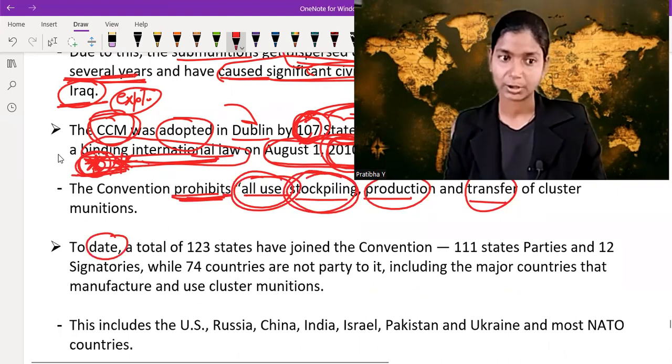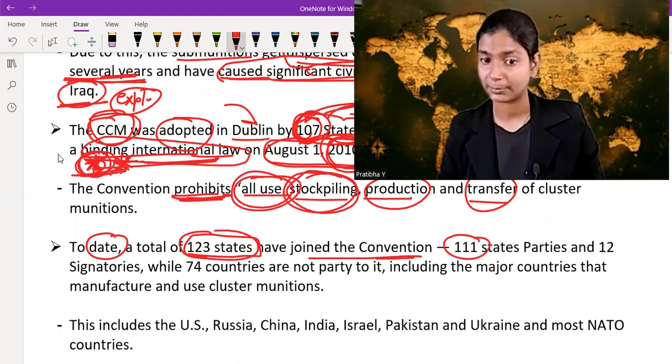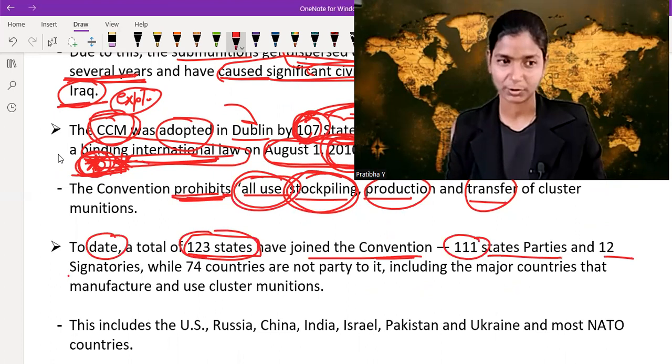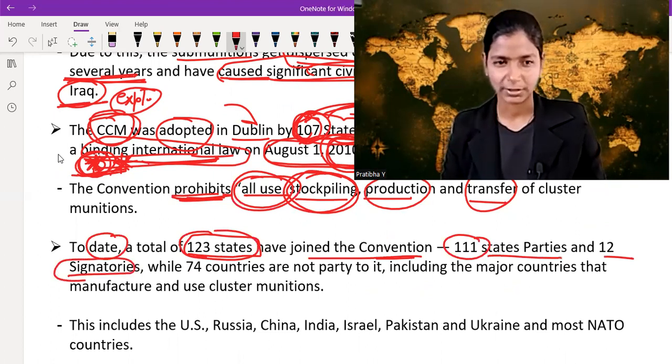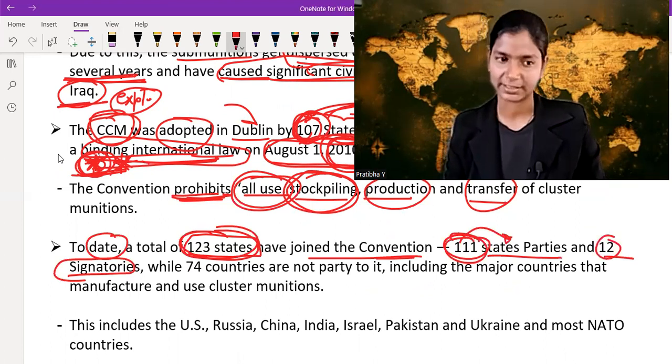To this date, a total of 123 states have joined the convention: 111 state parties and 12 signatories, while 74 countries are not party to it.